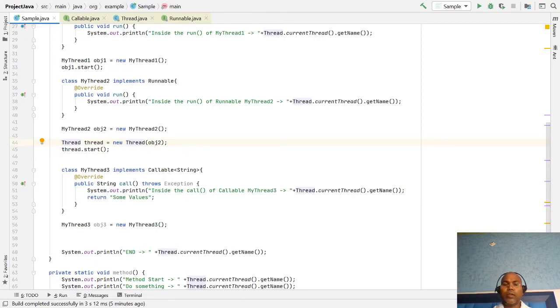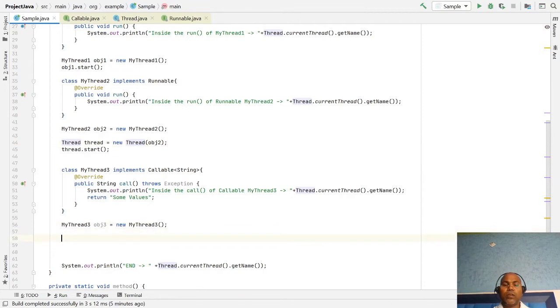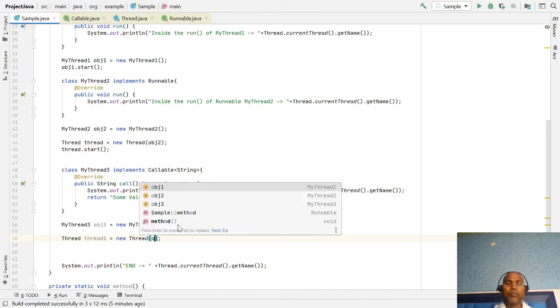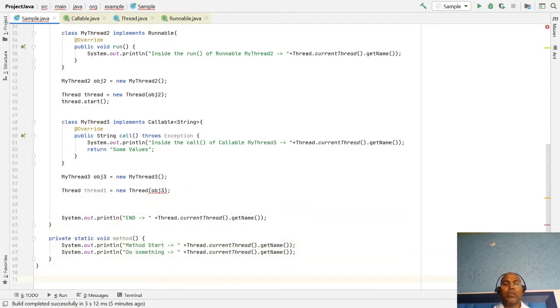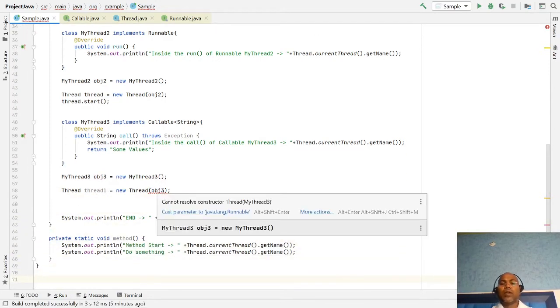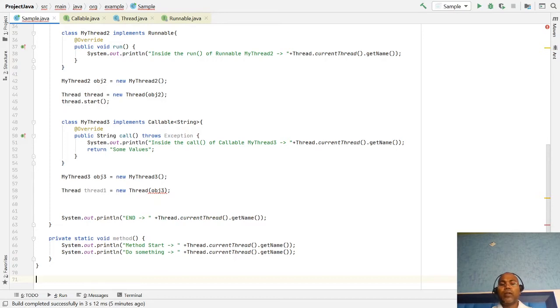In a similar way, let's give Thread t1 equal to new Thread. Can I pass object t3 here or not? Notice that it cannot resolve the symbol. The Thread class does not have any constructor which takes a Callable as input. Then how will we do it?